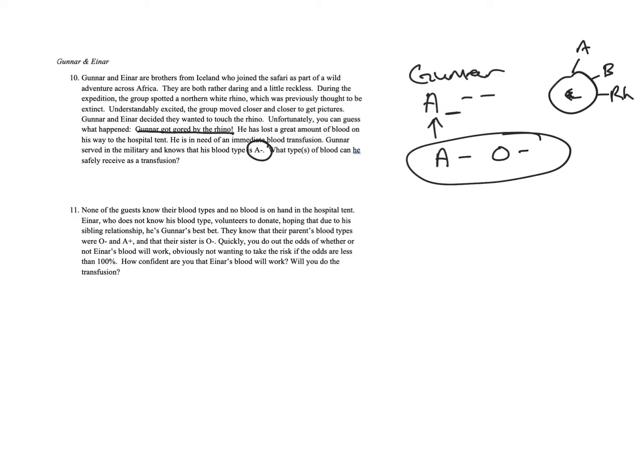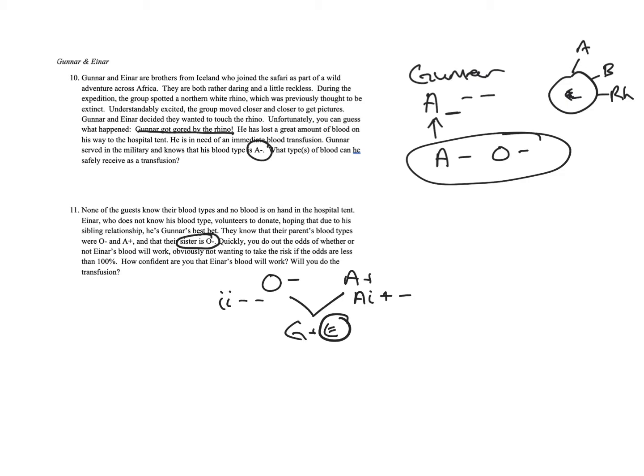So then we don't know anybody's blood type, but we know that Einer, because he's a brother, they know that they're parents, so Einer decides to give his blood. We know that the parents of Gunnar and Einer are O negative and A positive. And so we were trying to figure out what Einer is. So we know the O negative genotype, right? And do we know the A positive genotype? Well, we do, because there was a sister born that was O negative. So we know that whatever parent that is has to be carrying an i, and they have to be carrying a minus. Okay, so again, this is great, except that we don't know for sure.